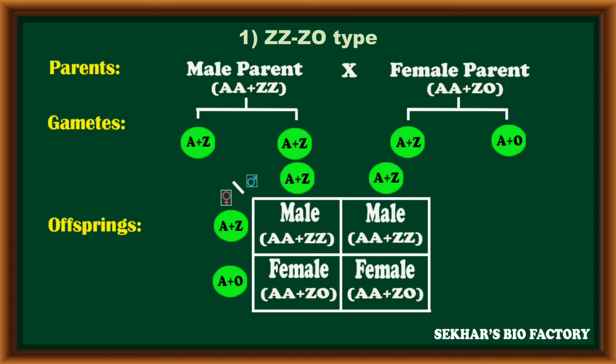So in this way, the female gametes play an important role in the sex determination process, so it is called female heterogamety. It is one type of method called the ZZ-Z0 type.